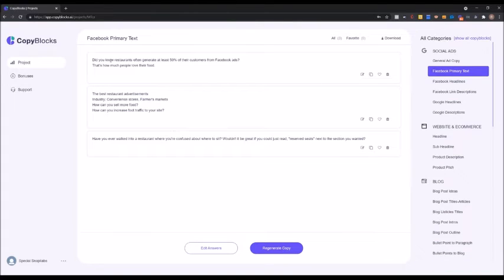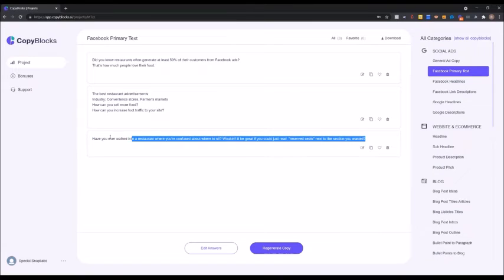So, did you know that restaurants often generate at least 50% of their customers from Facebook ads? That's how much people love their food. The best restaurant advertisement industry, convenience store, farmer markets. How can you sell more food? How can you increase foot traffic to your site? So these are headlines. Have you ever walked into a restaurant where you're confused about where to sit? Wouldn't it be great if you could just reserve seats next to the section you wanted?